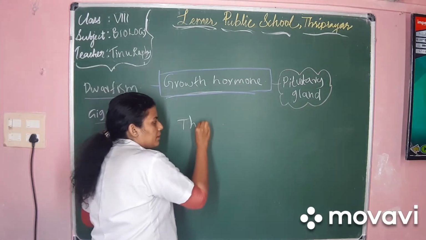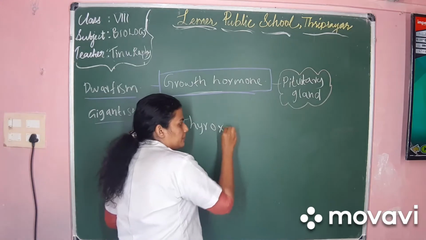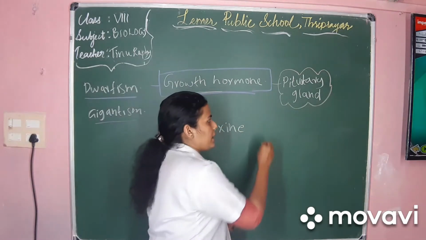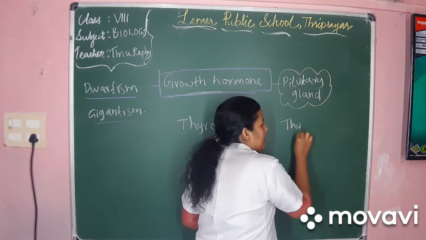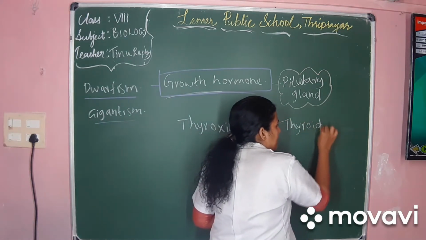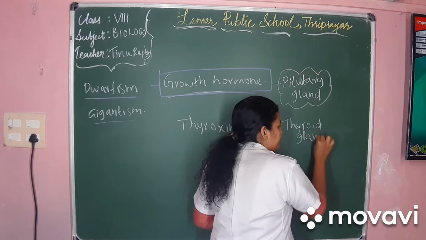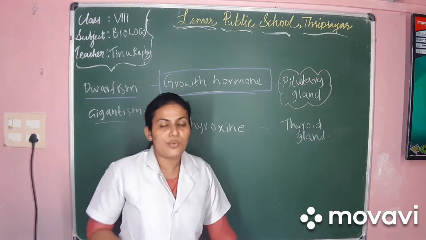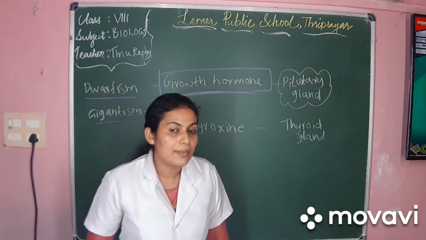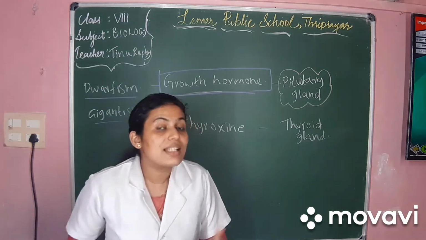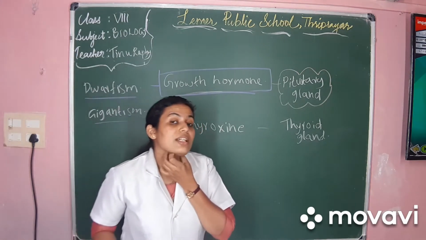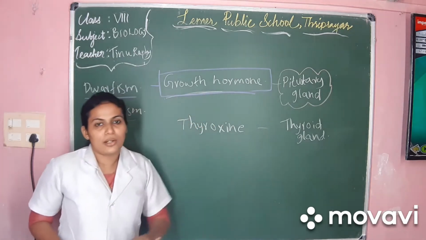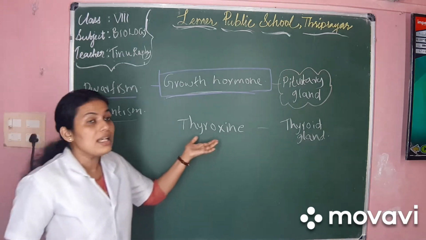So, the second hormone we are going to learn today is thyroxine. Thyroxine is secreted by the thyroid gland. Now, you may have heard of the thyroid gland. Where is the thyroid gland situated? Yes, the thyroid gland is situated near the throat. It's here, near the larynx, near the throat. So, that is what the thyroid gland is, and it secretes thyroxine.